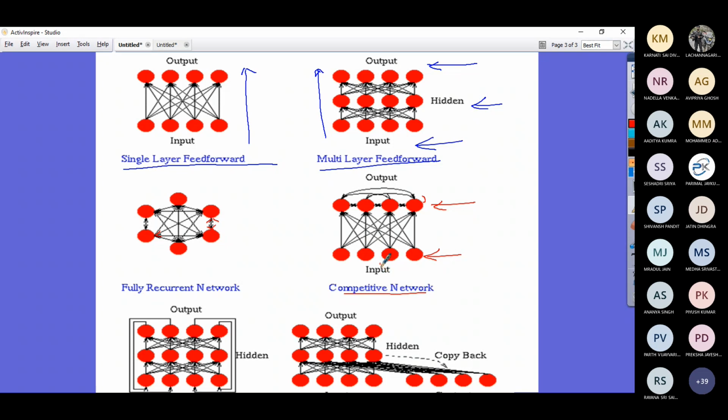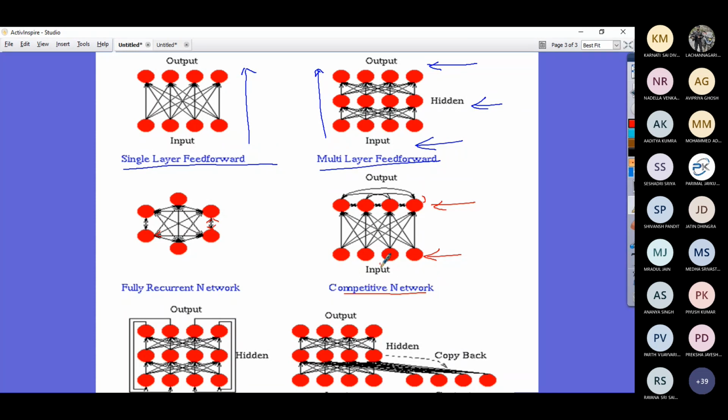So it is all about the way your networks are arranged, the way your activation is getting propagated, the way your neurons are arranged in the form of layers, how many layers you are having, whether it is a single layer or multi-layer, and whether the activation is propagated in the forward direction or in the backward direction.